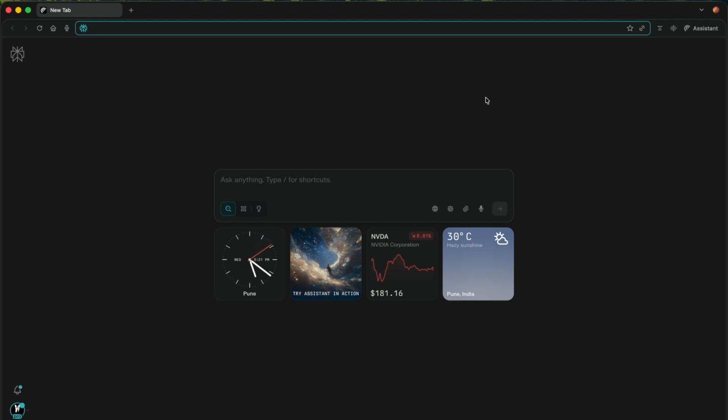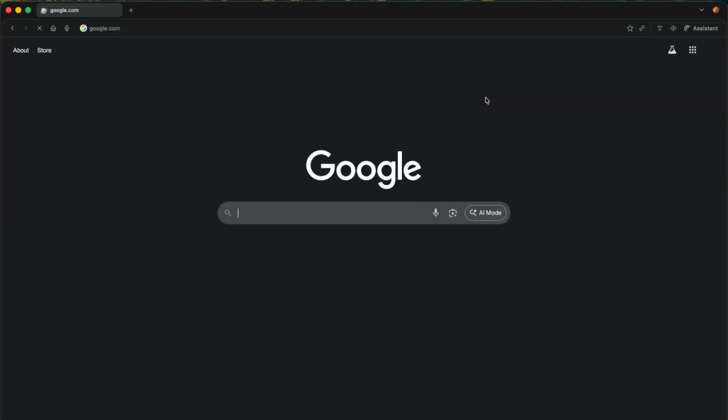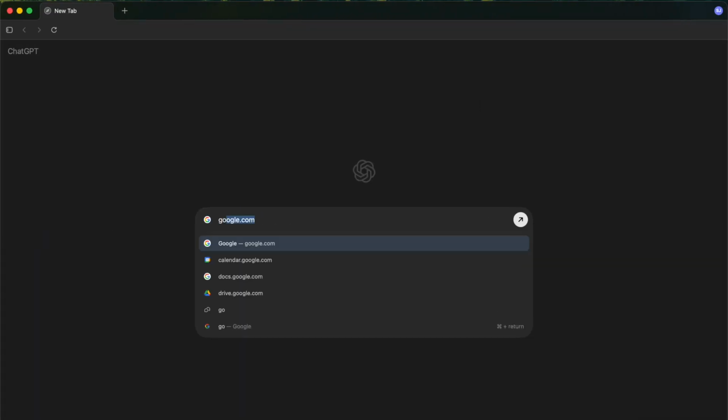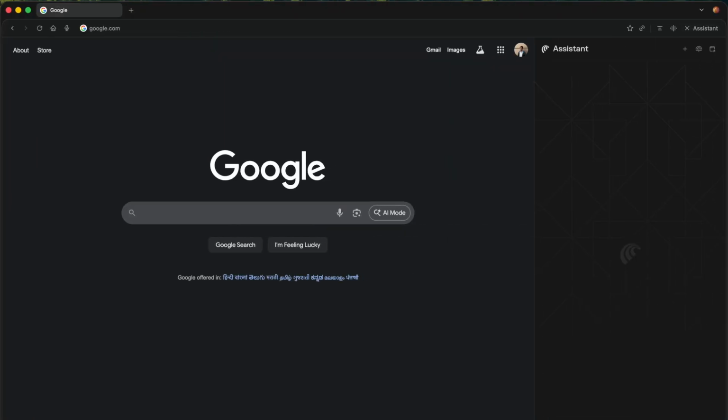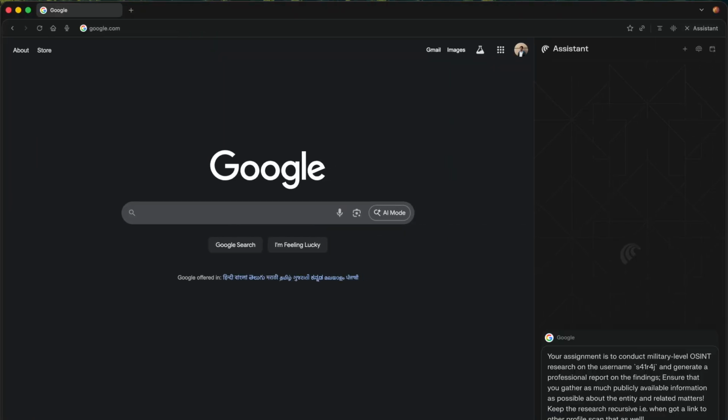So I've created a prompt for our OSINT research. We'll go to google.com, same goes for here, and then we'll open our tabs. Now, let's paste this prompt. Your assignment is to conduct multi-level OSINT research. Basically, I've crafted a big prompt. What it does is create an OSINT research on the username. This is my username, S41J. It will create a report. It will get as much public information as it can, and it will do research recursively.